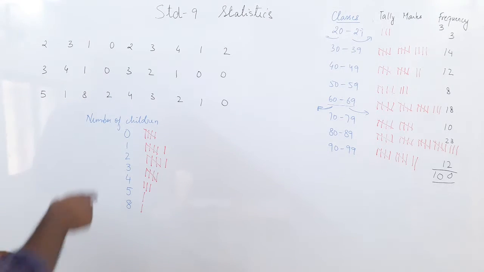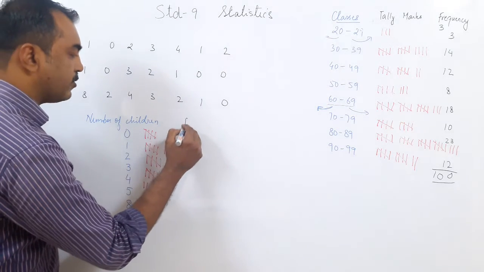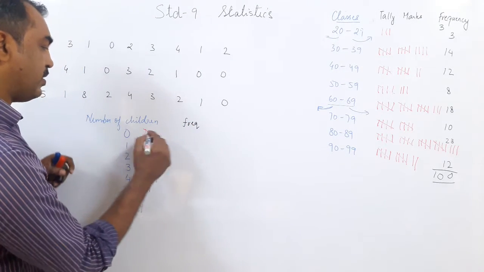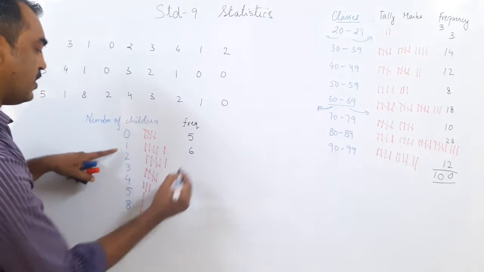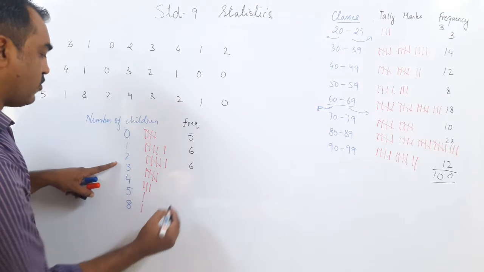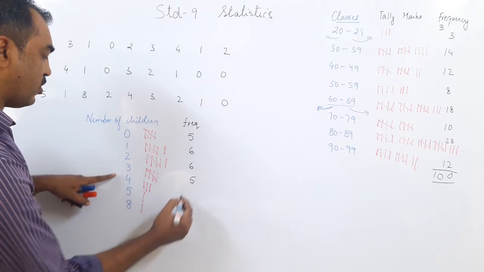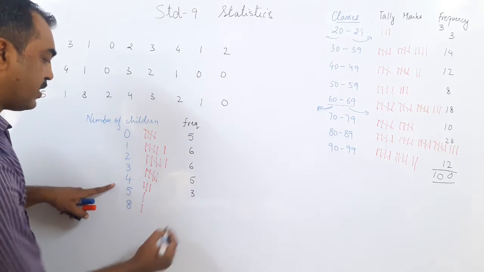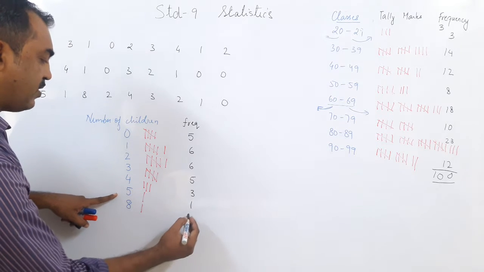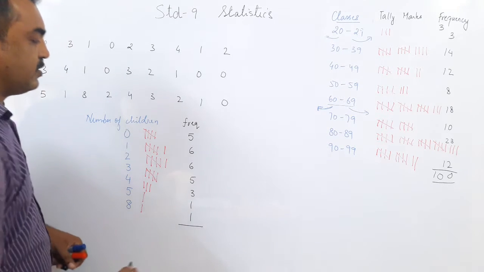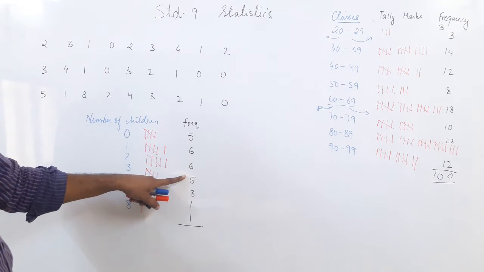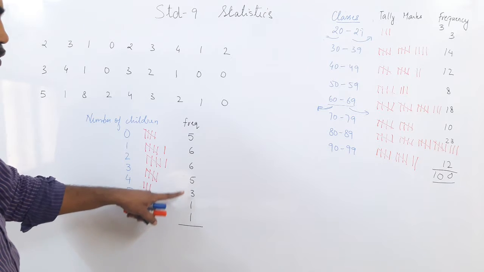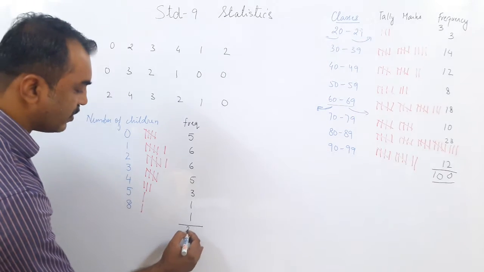So what I did here, I directly took the number of children, the tally marks and now the frequency. So for frequency, 5 families have got 0 children, 6 families have got 1 child, 6 families have got 2 children, 5 families have got 3, 3 families have got 4 kids, 1 family has 5 kids and 1 family has 8 kids. So add them up: 6 plus 6 is 12, 12 plus 10 is 22, then 25, 26, 27.